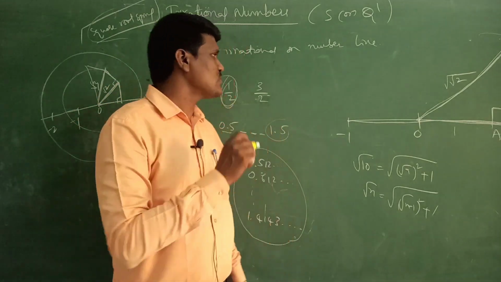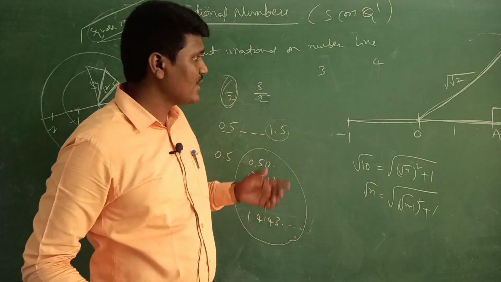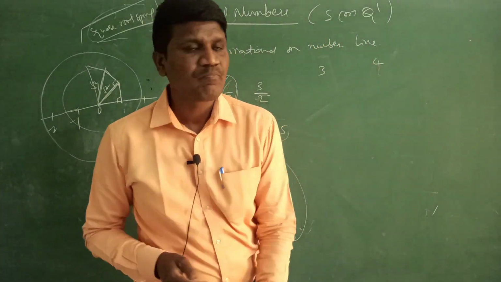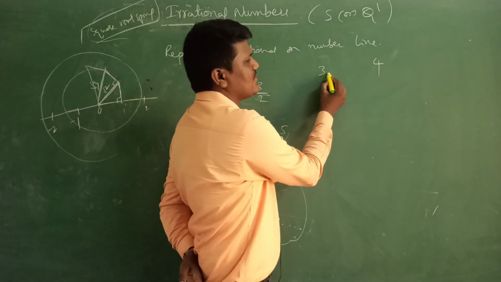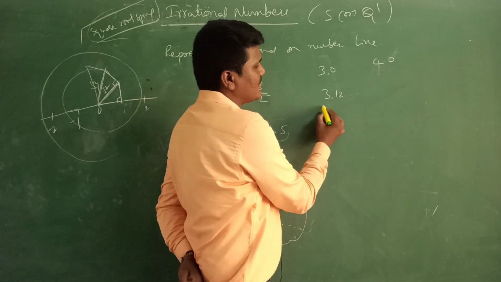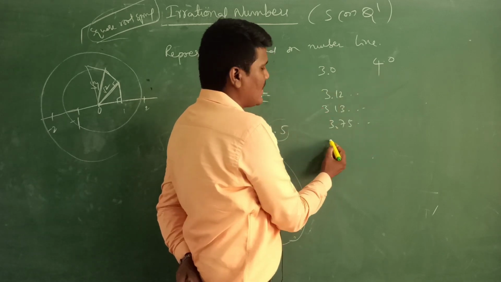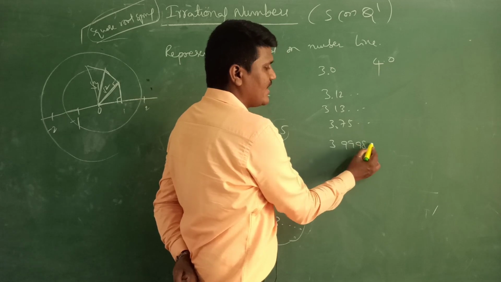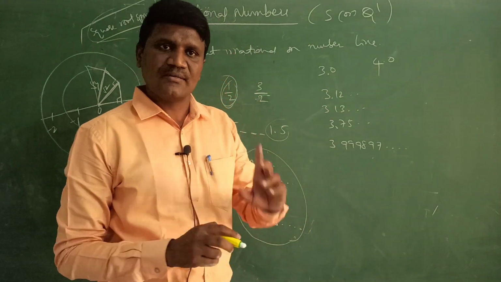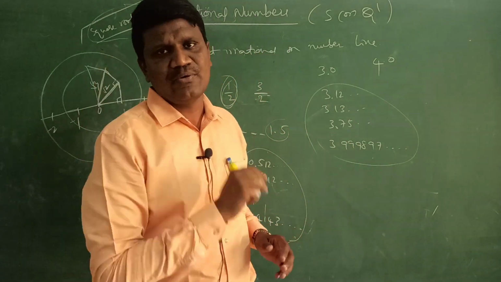Instead of this, suppose they ask: insert any two irrational numbers between 3 and 4. Right? So you can do this in two ways. One is: 3 is nothing but 3.0 and 4 is nothing but 4.0. So 3.12..., like this you can write 3.13..., 3.75... like this. It should be before 4, so 3.9999897, like this. It should be non-terminating and non-repeating. So all these are irrational numbers. You can write infinite irrational numbers between any two rational numbers.